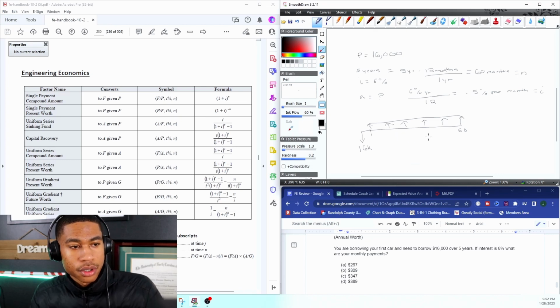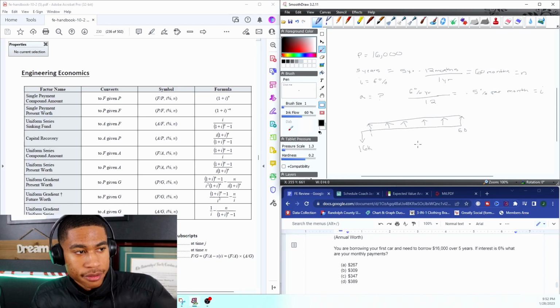All right, so that's what we're literally trying to find: A given P, for the i and N values.